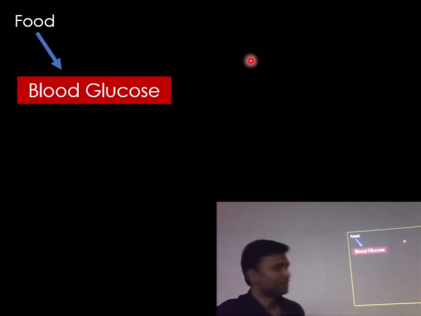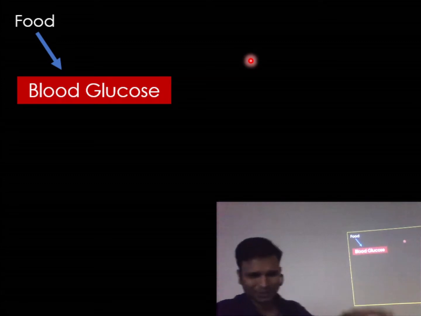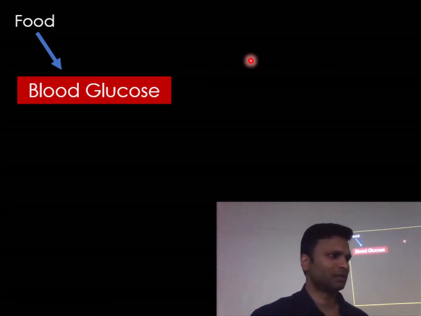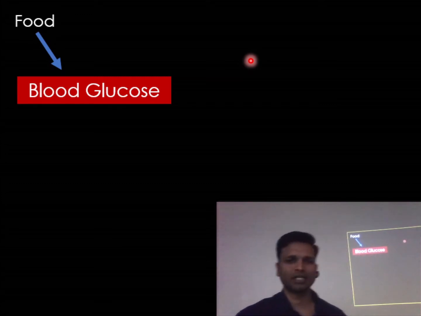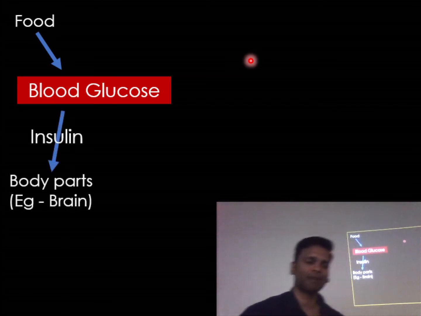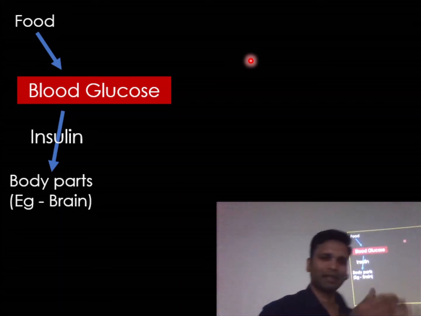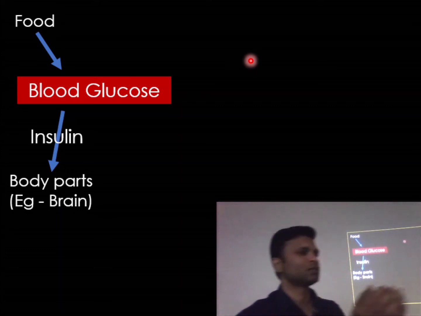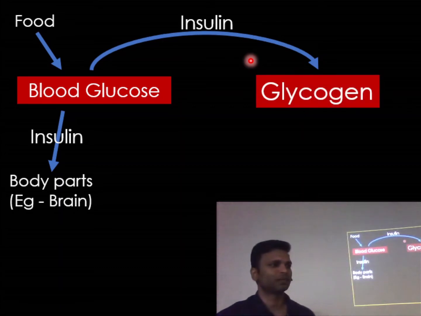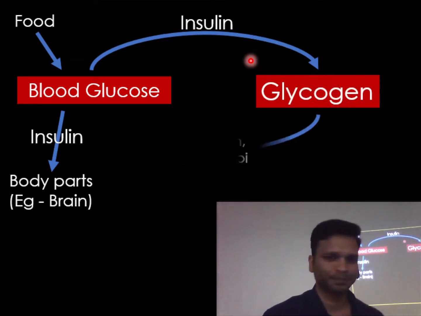Now we'll remember our basic insulin cycle. When we eat food, the glucose derived from the food is added to the blood, right? Now this blood glucose, with the help of insulin, is taken up by different body parts to perform various functions, and then there is some portion of glucose that is not utilized. With the help of insulin, that is stored as glycogen in the body as fat, right?